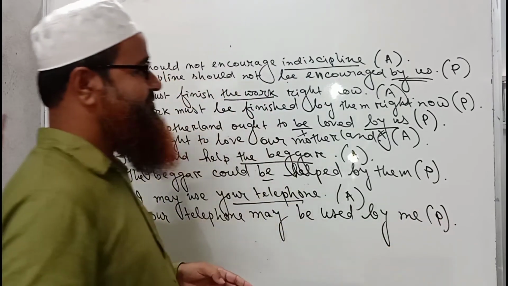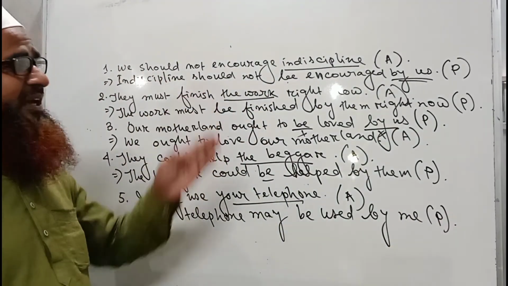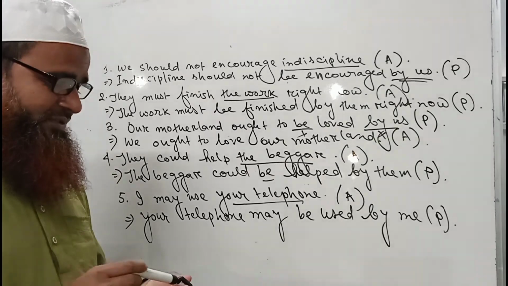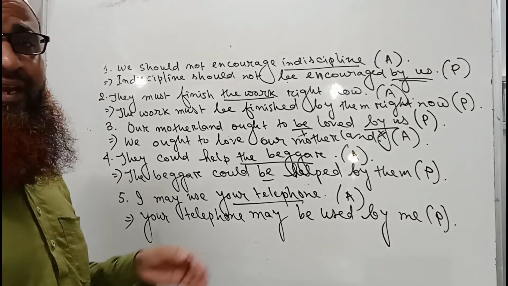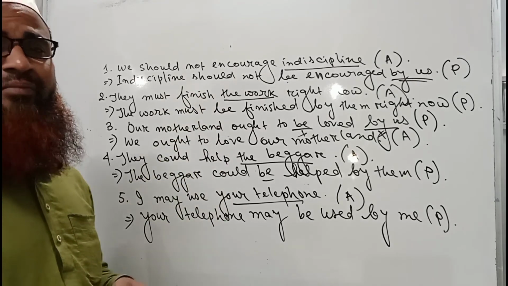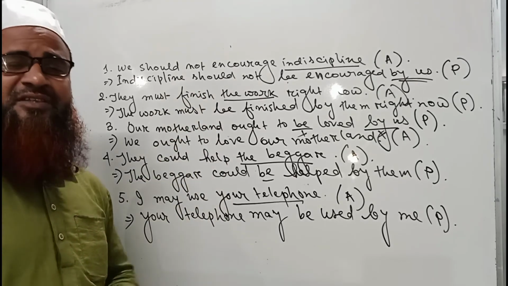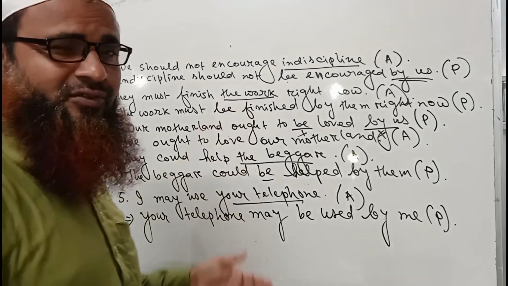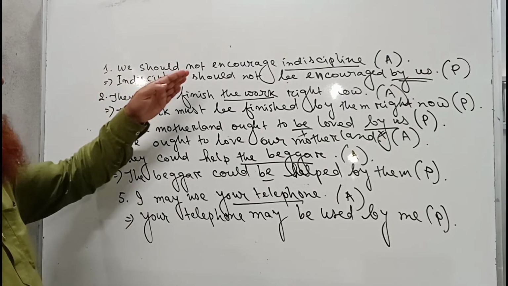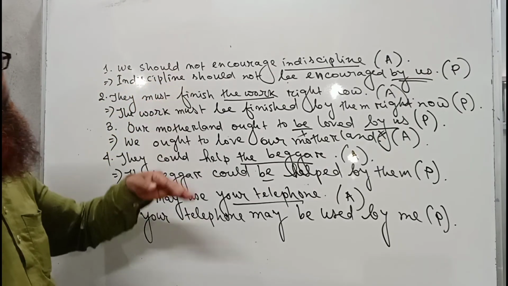I hope all the sentences are very simple and I could explain them in a very simple way, and my hope is that you have already understood what I have explained to you. Yet I am reading all the sentences again for your better understanding.